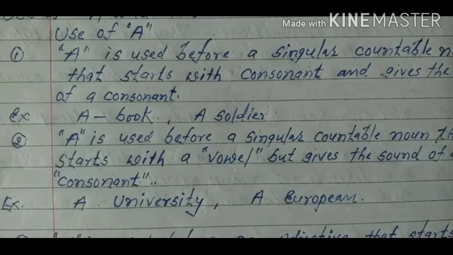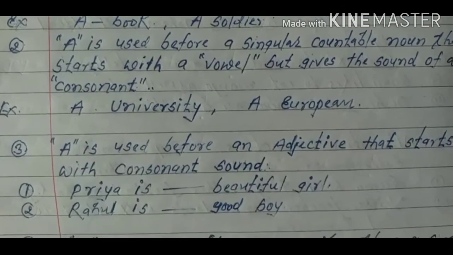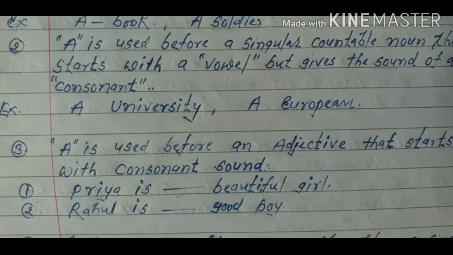Here book and soldier are words starting with a consonant and having the same sound. Now see the second use of a. A is used before a singular countable noun that starts with a vowel but gives the sound of a consonant. You might have seen different types of words that start with a vowel, but some of them give the sound of a consonant. See the example, university.